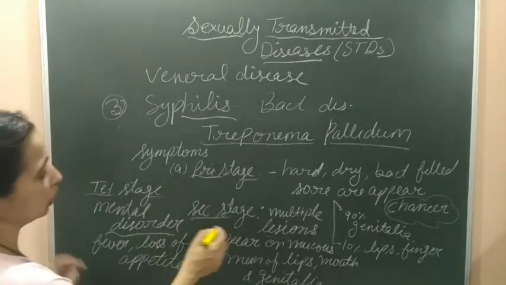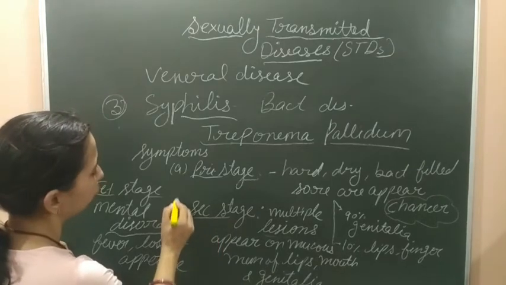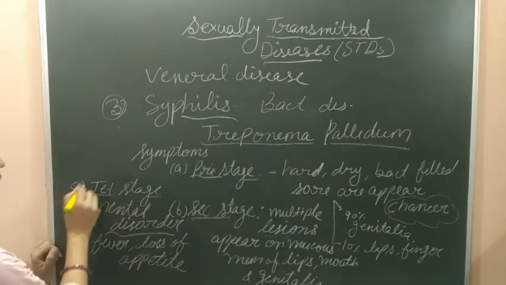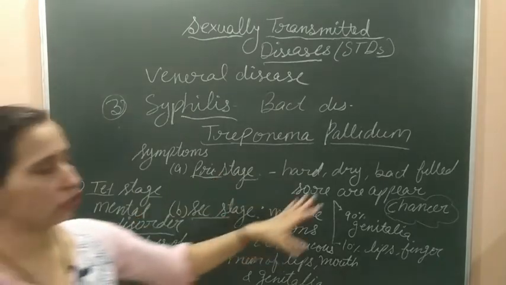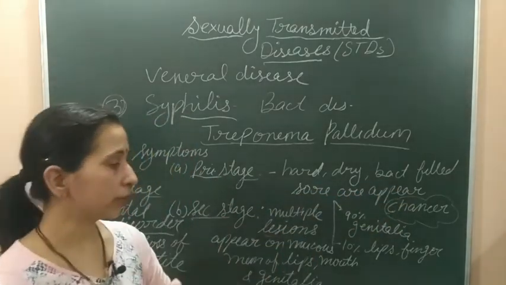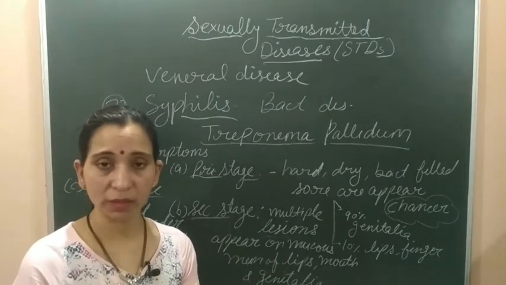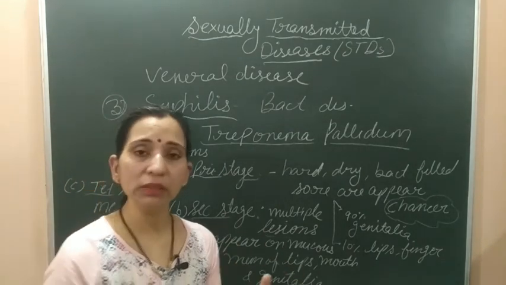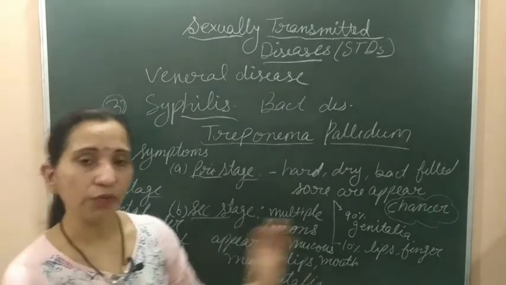These are the stages in which the symptoms of syphilis appear. In the primary stage, hard, dry, bacteria-filled sores appear, known as cankers, 90% on the genitalia and 10% on the lips and fingers.